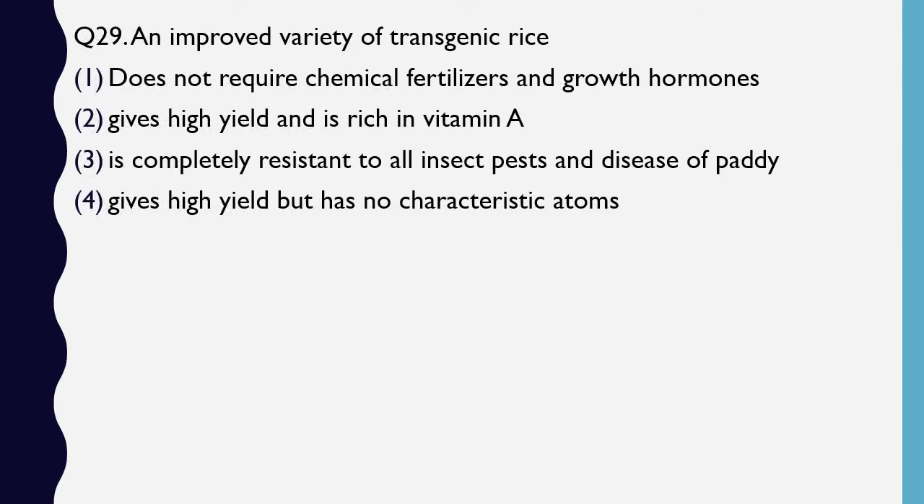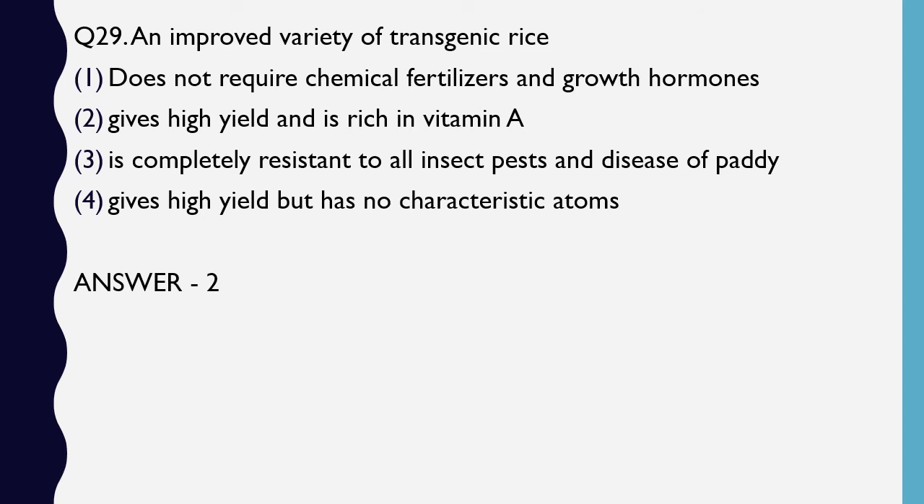Question number 29. An improved variety of transgenic rice does not require chemical fertilizer and growth hormone, gives high yield and is rich in vitamin A, is completely resistant to all insects, pests and disease of paddy, gives high yield but no characteristic atoms. The correct answer is option 2, that is gives high yield and is rich in vitamin A.